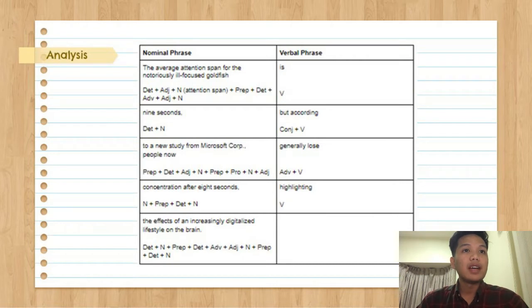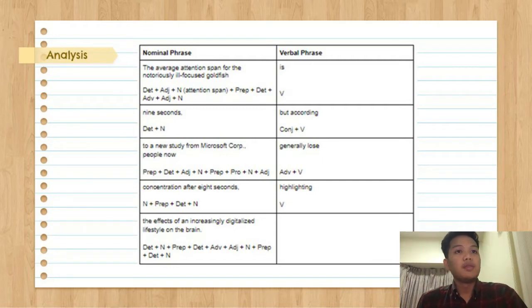Then, we have the next nominal phrase, which is 9 seconds, in which 9 is a determiner and seconds is a noun. Then we have the next verbal phrase, which is but according, in which but is a conjunction and according is a verb.